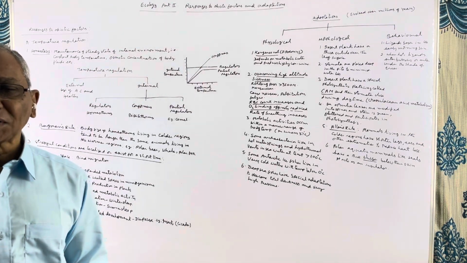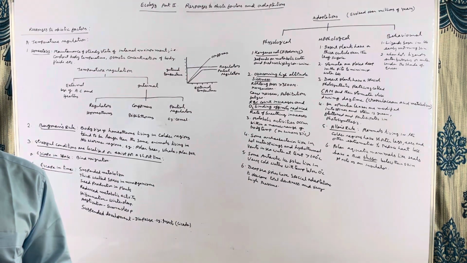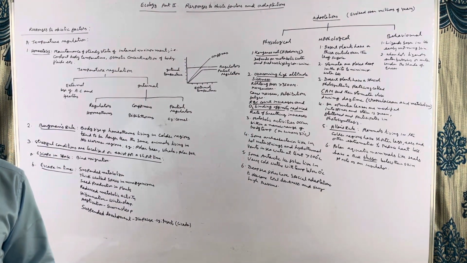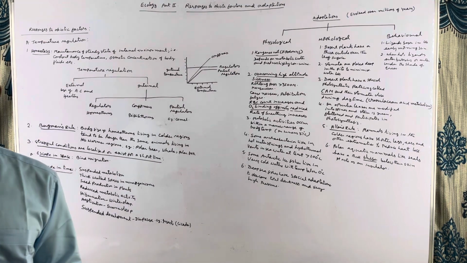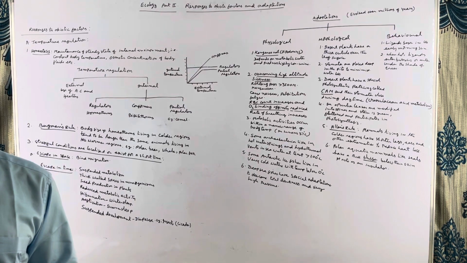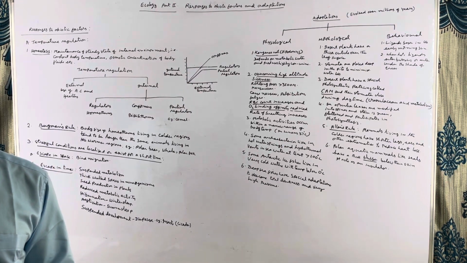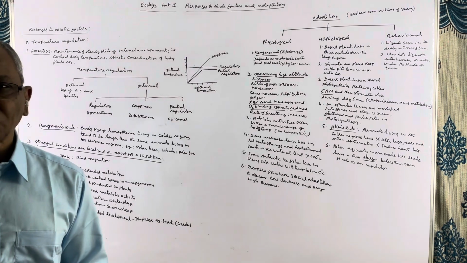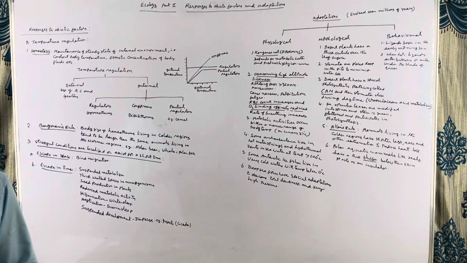So to increase their body temperature, what do they do? They bask in the sunlight. Early in the morning, they expose their bodies to the sunlight, and as their bodies heat up, the metabolic rate increases and they become active and go in search of food. So in this way, they increase their body temperature.